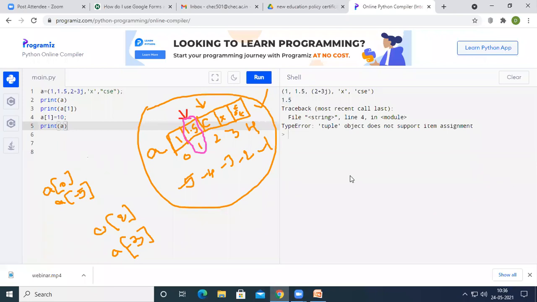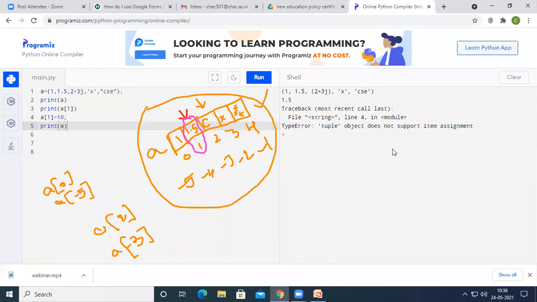But if you observe the fourth statement of our Python program, we are trying to assign a of 1 equal to 10. That is, we are trying to assign value 10 to the index value 1. That index is already filled with 1.5, and we are trying to replace that 1.5 with 10. If I try to do that, I get an error called type error: tuple object does not support item assignment.